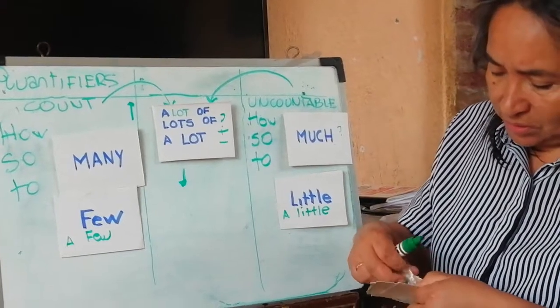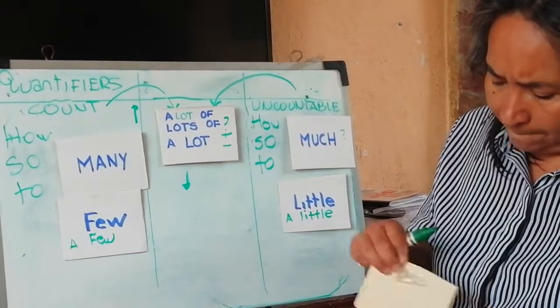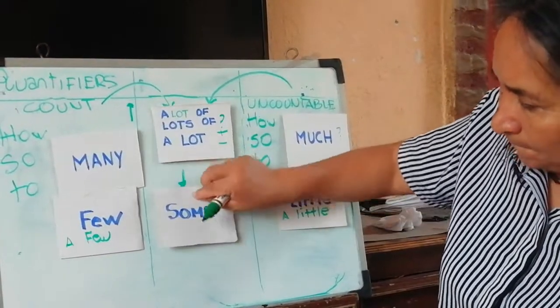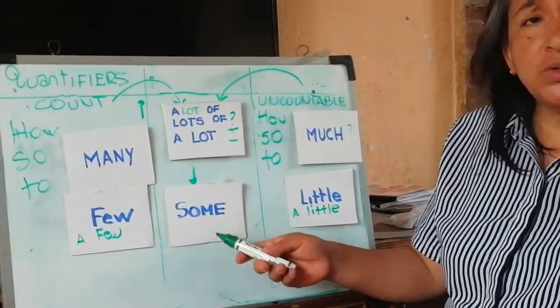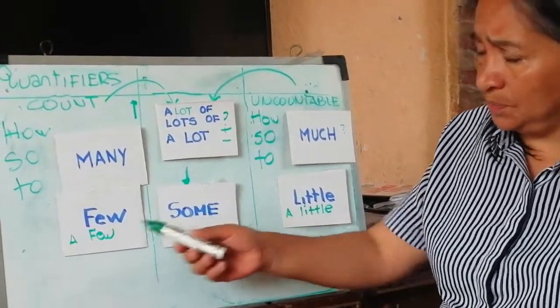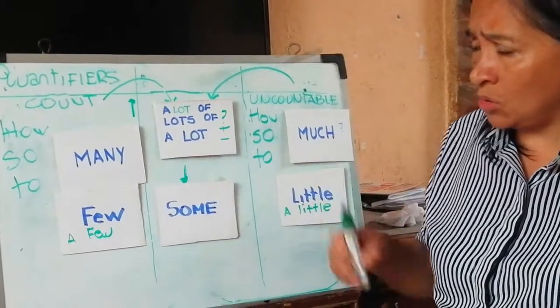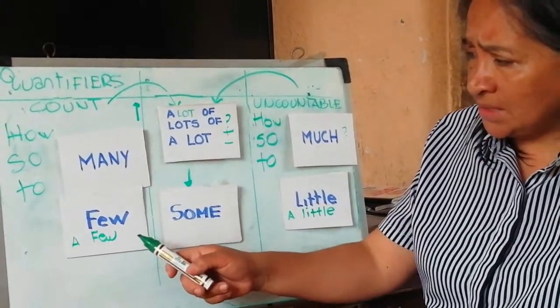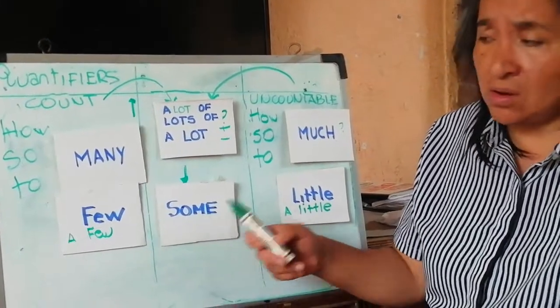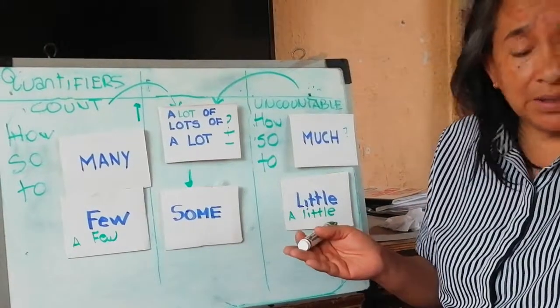We can use instead this word, some. Some is used for both count or uncountable nouns. I can say I have some friends, or I can say I have some money. Okay.